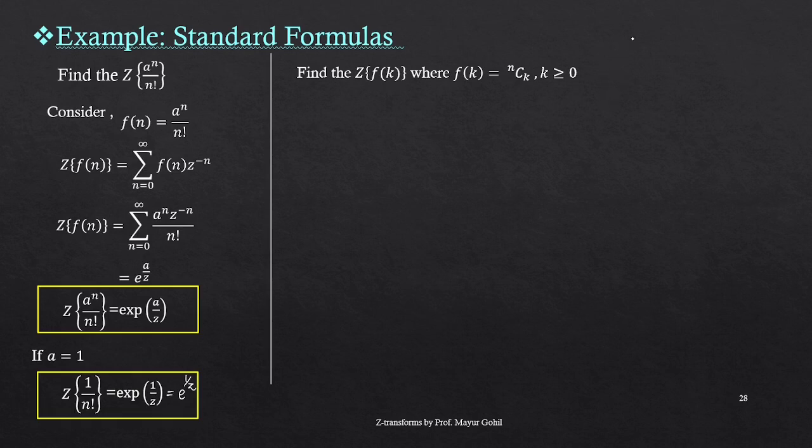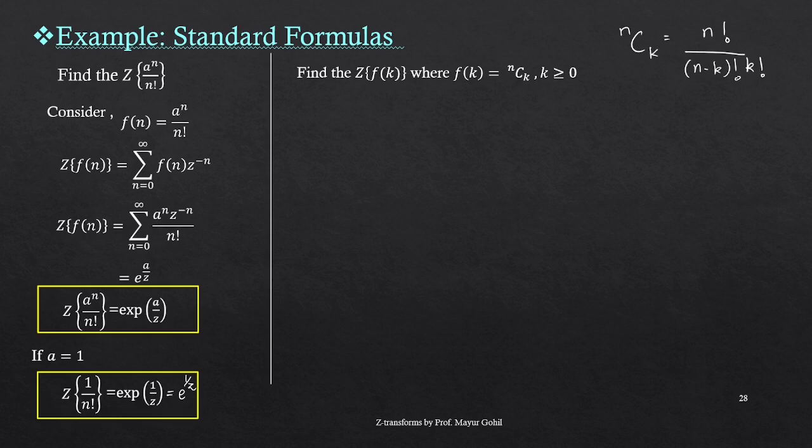If you remember, in permutations and combinations we have this notation. nCk is nothing but n factorial divided by (n minus k) factorial upon k factorial, right? This is the notation we have.